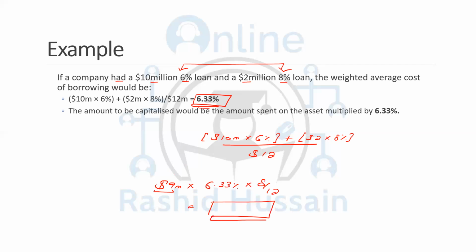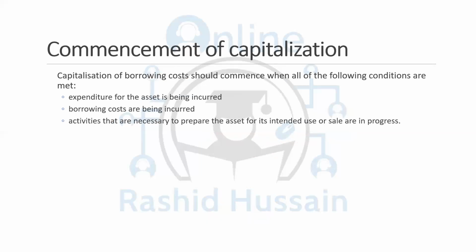So the WACC, the weighted average cost of capital, is used when you have multiple loans in place which carry different interest rates, and you're financing a range of assets from them. So you need to take the weighted average cost of capital to calculate the borrowing cost. You take the amount spent on the construction of the asset, multiply it by the interest rate, and then multiply by the months over 12, and you get the borrowing cost, which is the amount to be capitalized.